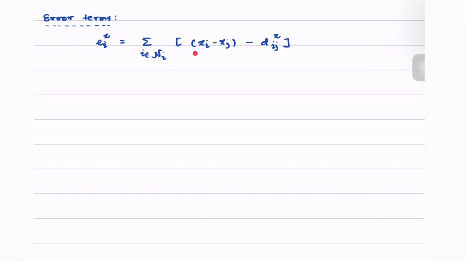So this is nothing but the difference between the actual displacement xi minus xj and the desired value. So this is the error along the x direction.